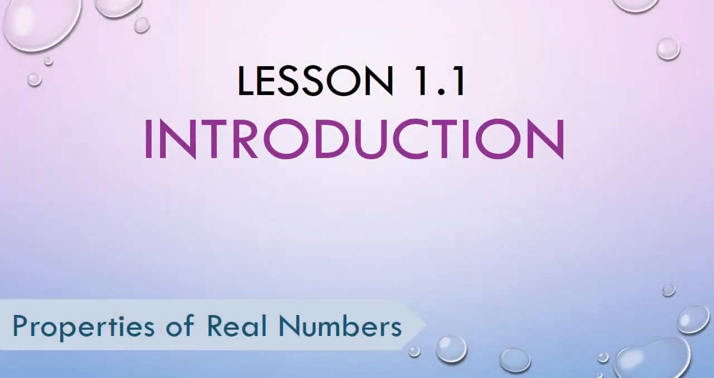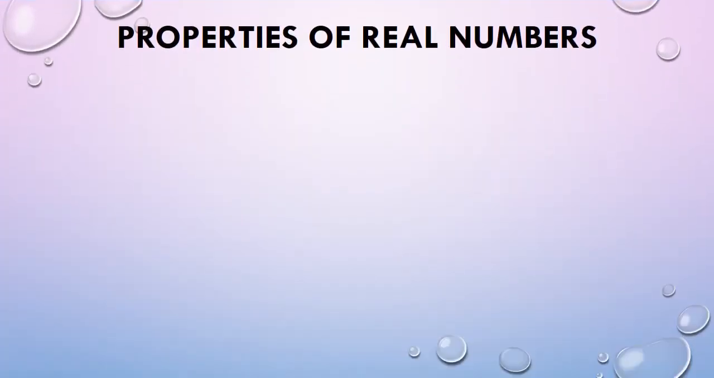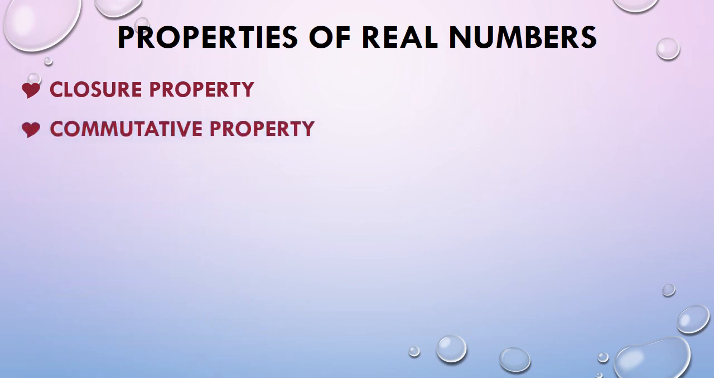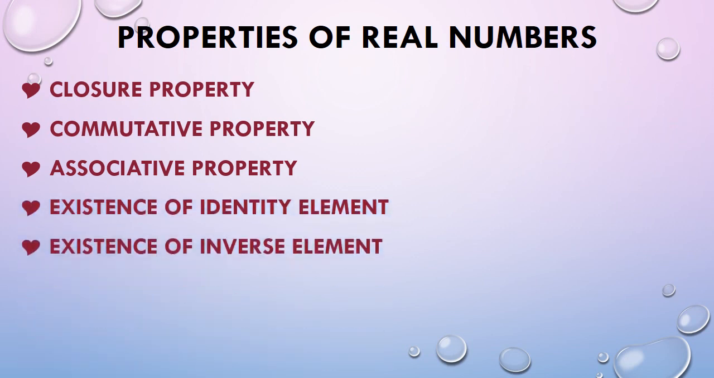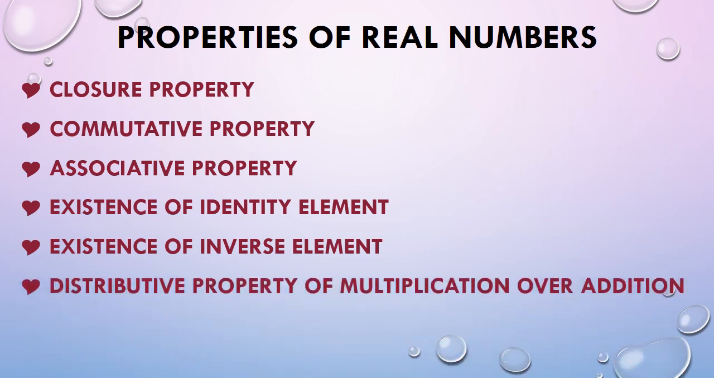We are now on the second part of this video lecture. In this part, we will be discussing the properties of real numbers together with their corresponding examples for clearer elaboration. We first enumerate the properties of real numbers. First, we have the closure property, followed by the commutative property and associative property. Next in line is the existence of identity element, followed by the existence of inverse element. And lastly, the distributive property of multiplication over addition.